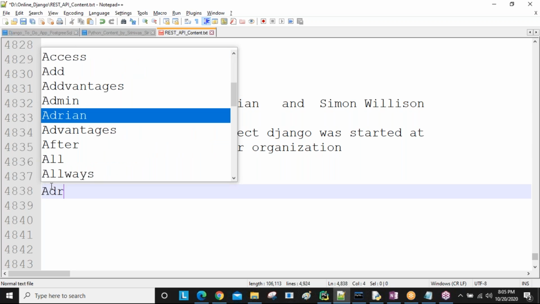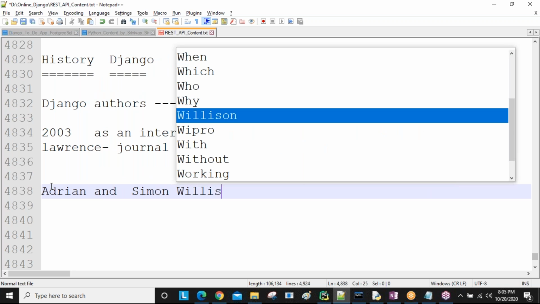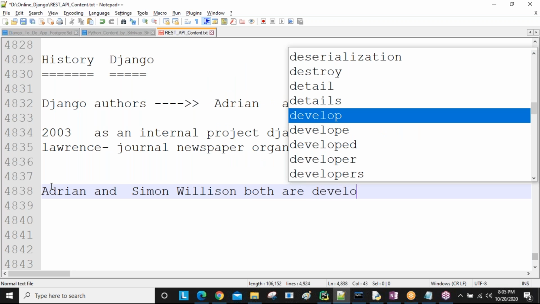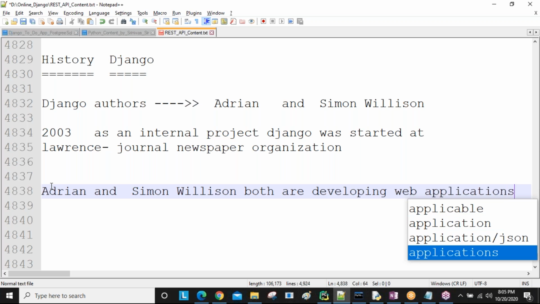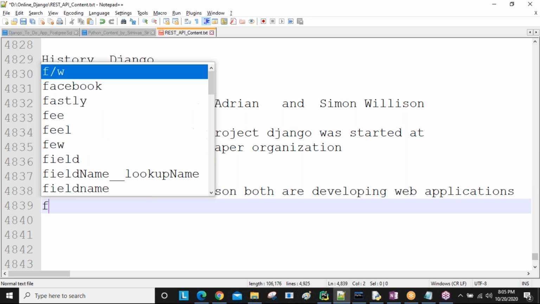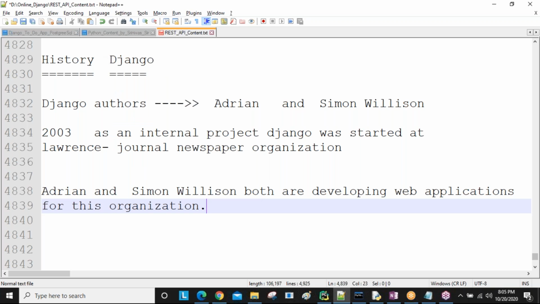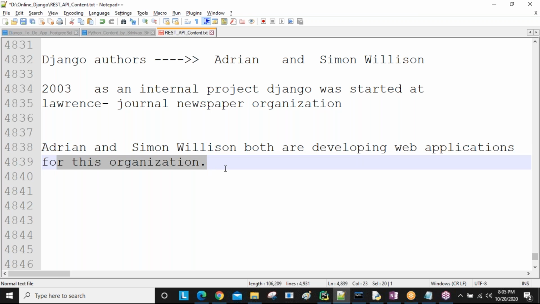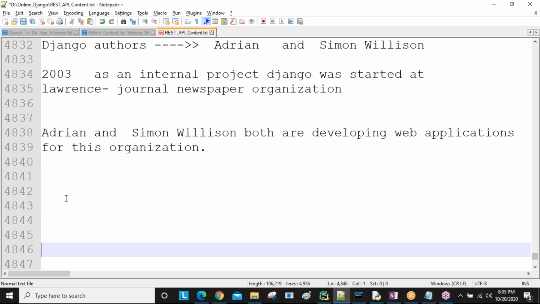So Adrian and Simon Wilson were both developing web applications for this organization. When they were developing multiple web applications for this organization, they were getting some irritation. They were getting some problem. What is that problem?